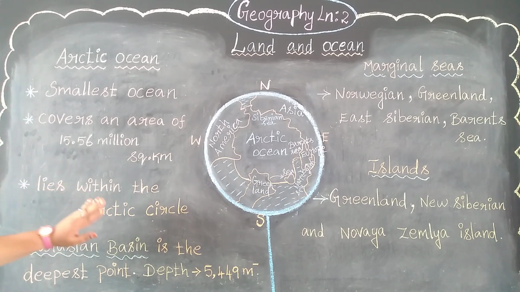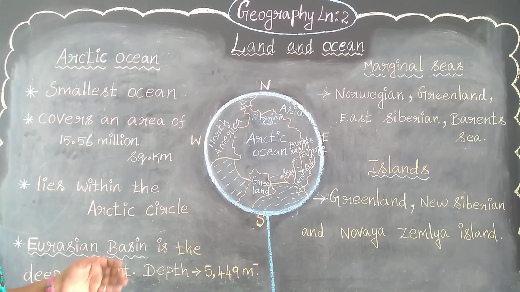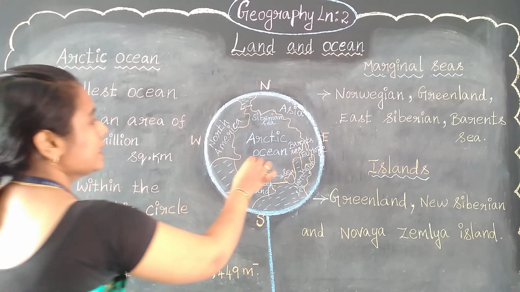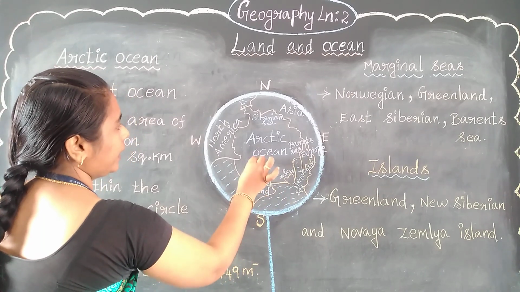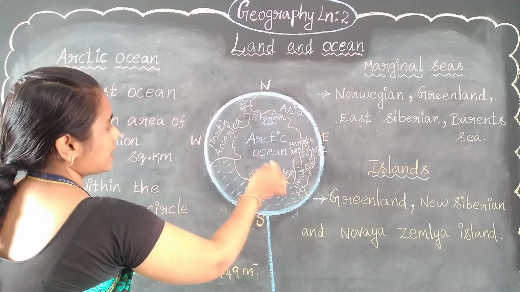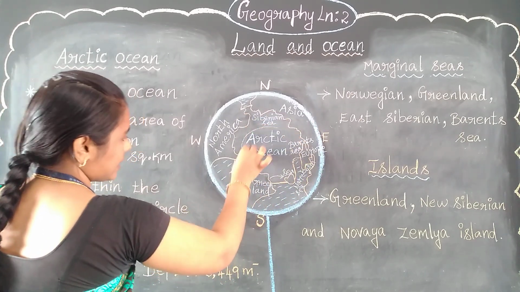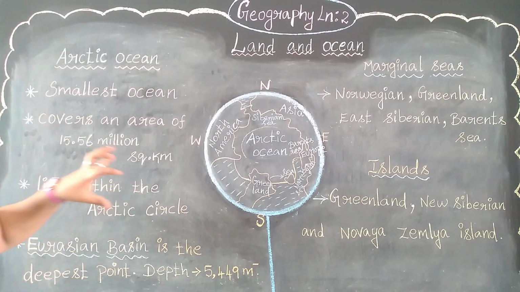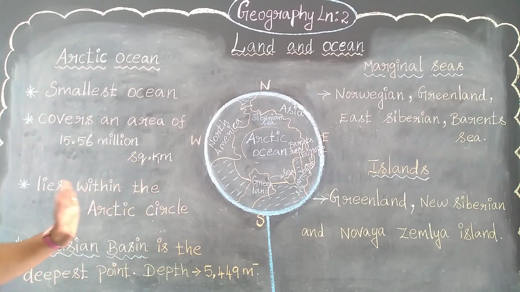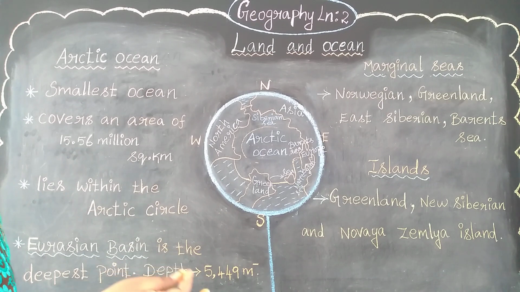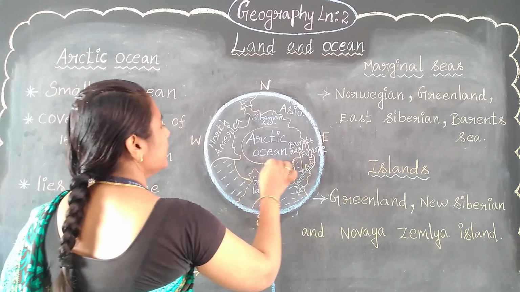It lies within the Arctic Circle, because it is the Arctic Ocean. So this is the Arctic Ocean which is located here. This is the Arctic Circle. See, it lies within the Arctic Circle. It will not go above that. So within the Arctic Circle it lies.